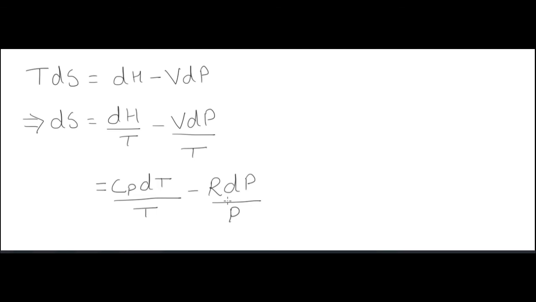The entropy formula will be generated from this equation, TdS is equal to dH minus VdP, which implies dS is equal to dH by T minus VdP by T. Now dH is the specific heat at constant pressure times the change in temperature, and PV is equal to RT, so V by T is equal to R by P. P is the pressure, R is the gas constant, dP is the change in pressure.